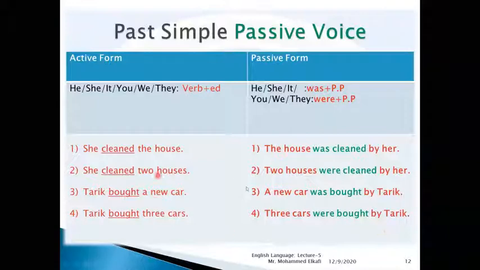Okay, we have some similar form for the rest of the tenses, or English tenses. We use the verb to be plus past participle.